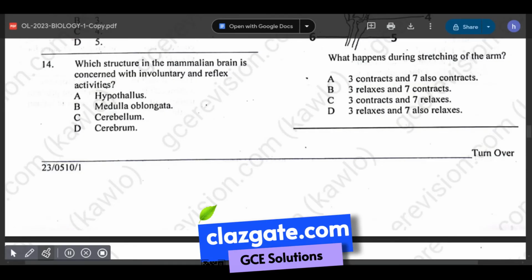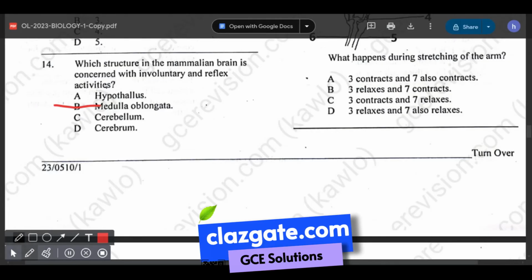It is located at the base of the brain, just above the spinal cord. So that is involuntary reflex, medulla oblongata. The answer to number 14 is B, the medulla oblongata.